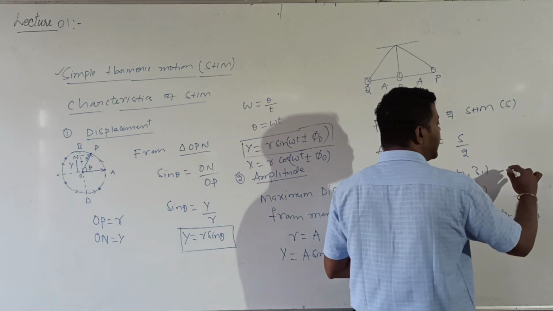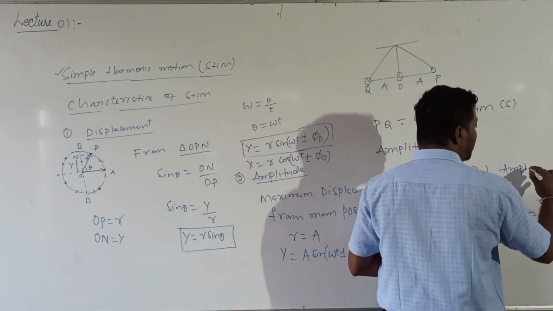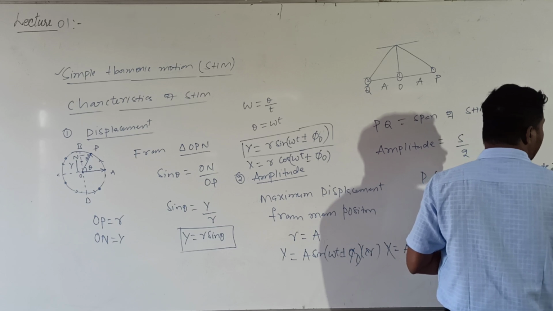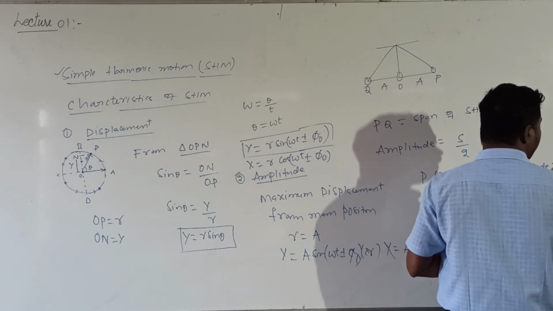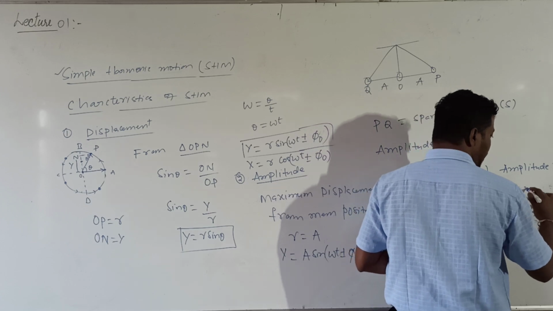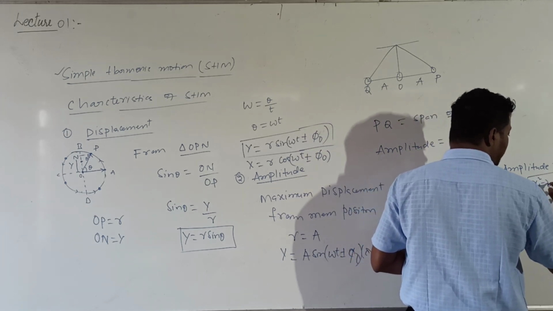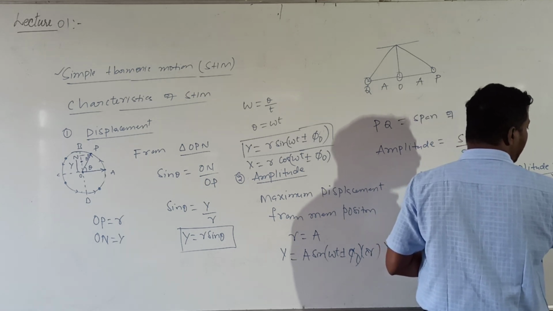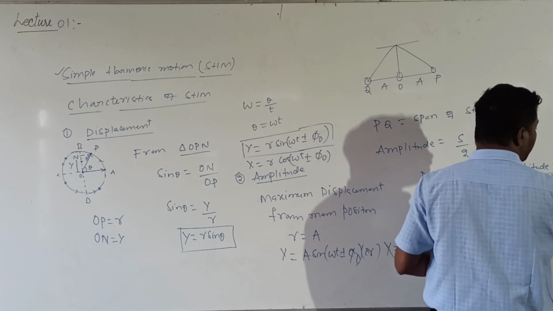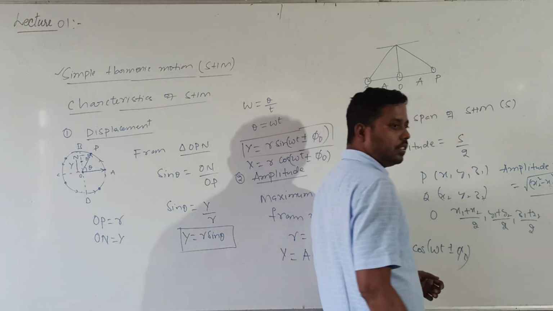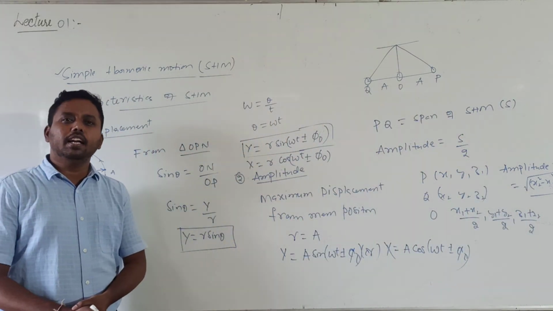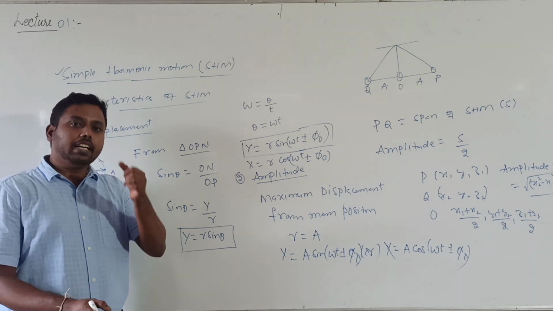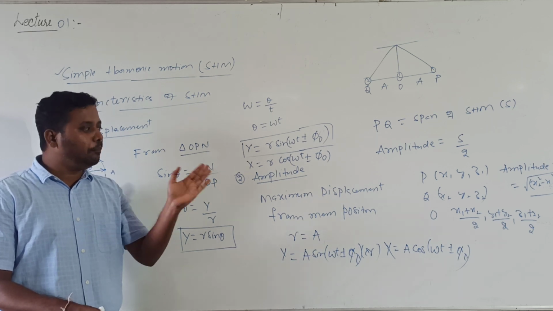According to this given data, the amplitude is equal to root over x2 minus x1 whole square plus y2 minus y1 whole square plus z2 minus z1 whole square, whole divided by 2. You know the formula to calculate the distance between two points. By calculating the distance between P and Q, if you divide that distance by 2, then you will get the amplitude.